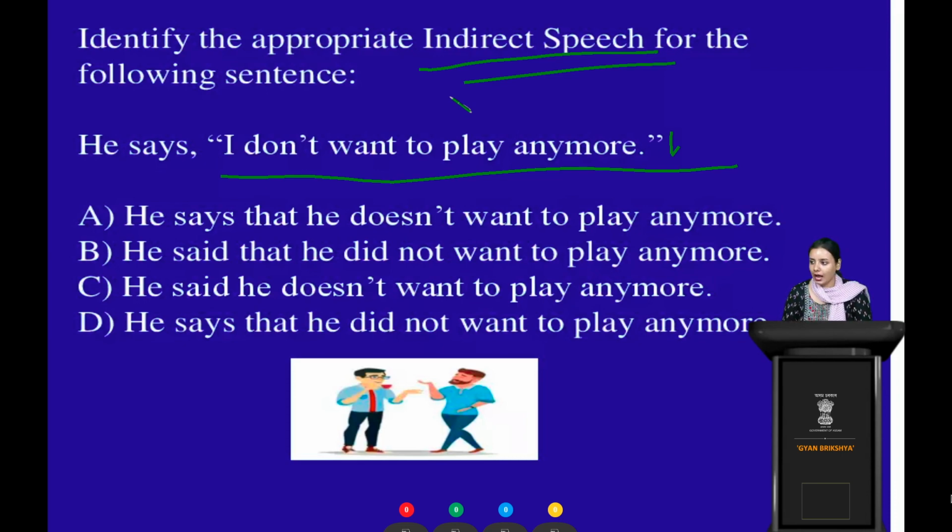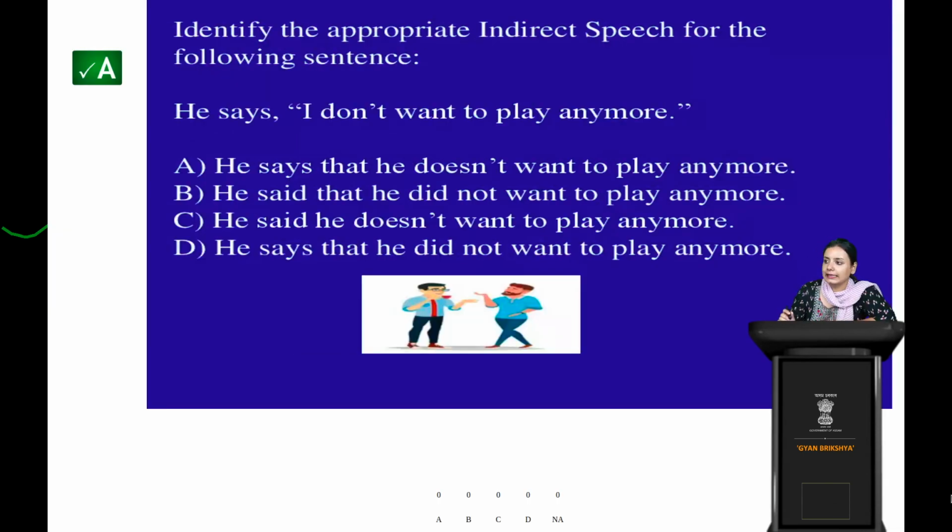Time is up. Now, you see, you have already answered this correctly. Still, I'm going to show you. I'm going to tick the correct answer. The answer is A. He says that he doesn't want to play anymore. Right? So, let's see how the others are incorrect. So, he says that. The verb says, we don't change this form, we have to keep it constant.